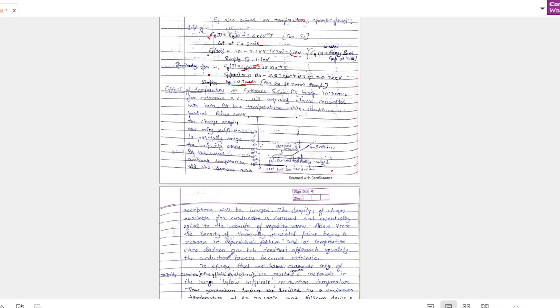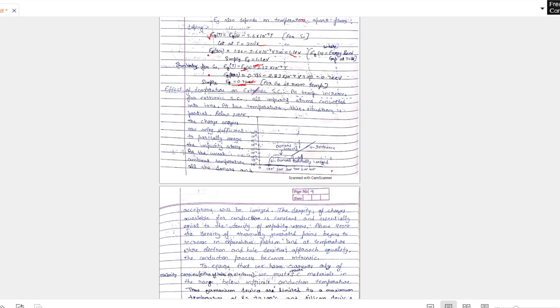What is it telling here? As the temperature increases, in an extrinsic semiconductor all impurity atoms are converted into ions. They become ions and start vibrating. But at low temperature, the situation is partial. It means at low temperature some are ionized, but some are not ionized, so they do not donate to conduction.